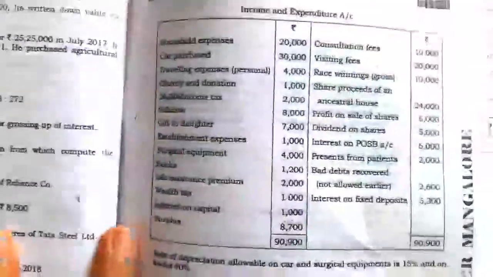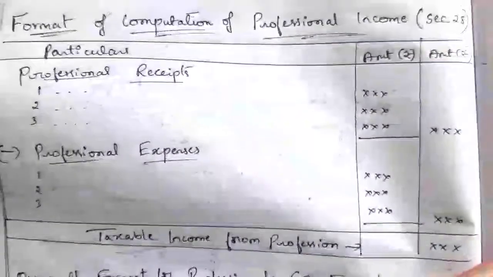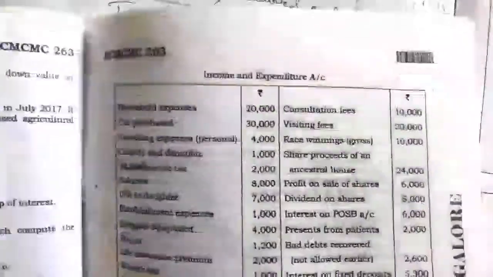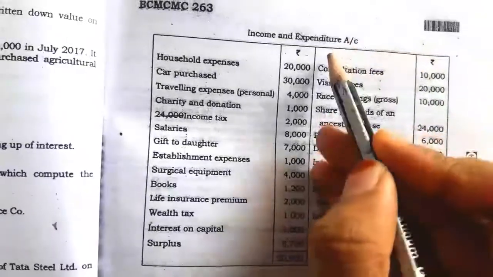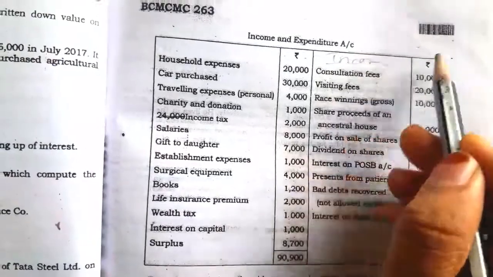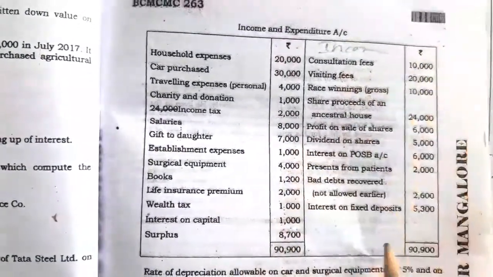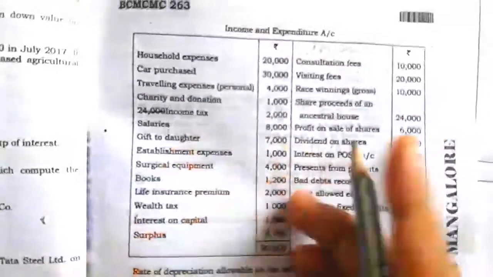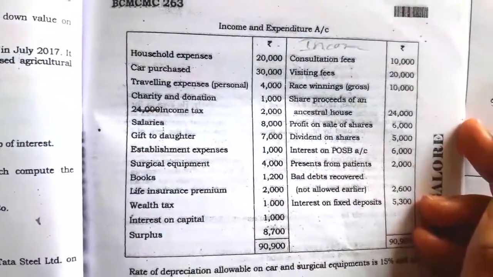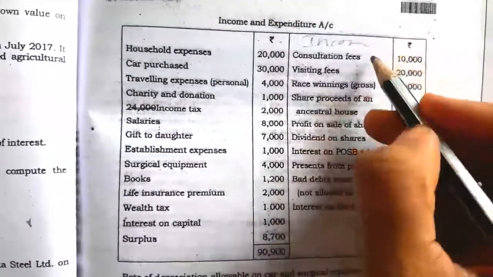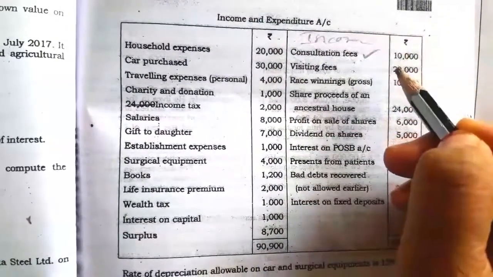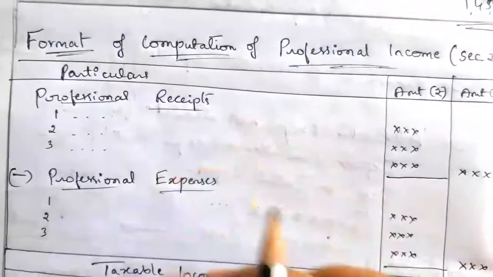As per the format we first take the professional receipts. To write the professional receipts we have to see the income side of the income and expenditure account. In the income and expenditure account, income is given on the credit side. Here we have to take only the professional related incomes. As a doctor he is receiving consultation fees, so it is taken as his professional income. Under the head professional receipts, the first item is consultation fees.